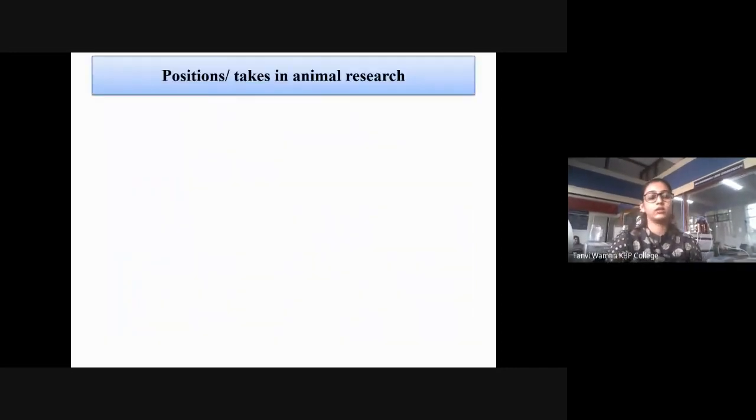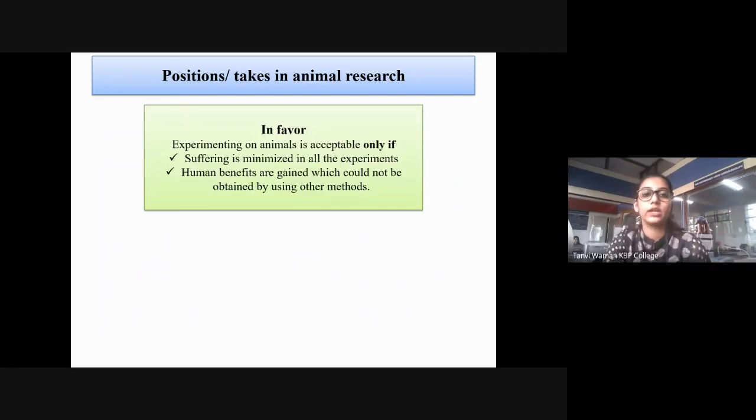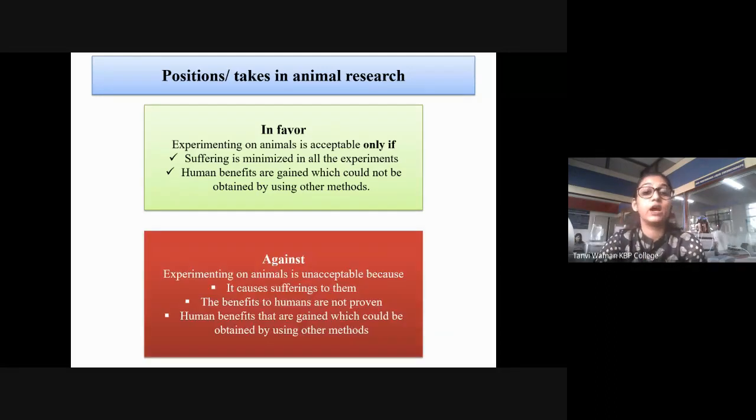Okay, now the different positions or opinions in animal research. Some people are in favor of animal research, but experimenting on animals is acceptable only if the suffering is minimized in all the experiments. Human benefits are gained which could not be obtained by using other methods. If the human benefit could not be gained by any other method, and it was absolutely necessary to carry out the research in animals, only then it is acceptable. Okay?